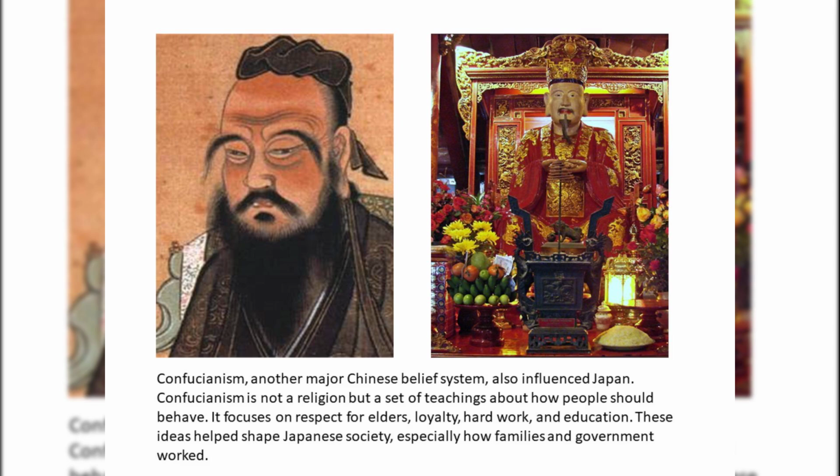Confucianism, another major Chinese belief system, also influenced Japan. Confucianism is not a religion, but a set of teachings about how people should behave. It focuses on respect for elders, loyalty, hard work, and education. These ideas helped shape Japanese society, especially how families and government worked.